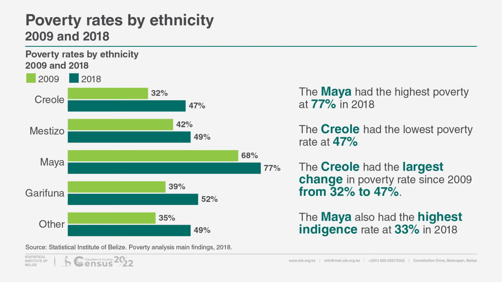Poverty and indigence rates by ethnicity. The Maya had both the highest poverty and indigence rates at 77% and 33% respectively. Meanwhile, the Creole had the lowest poverty rate at 47%. The Creole also had the largest change in the poverty rate since 2009, from 32% to 47% in 2018.